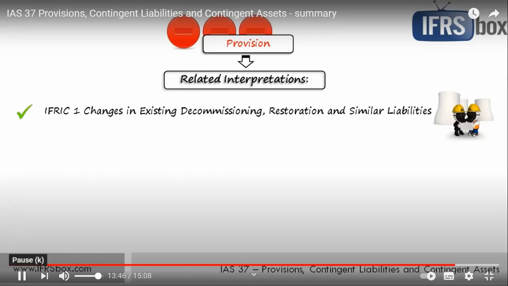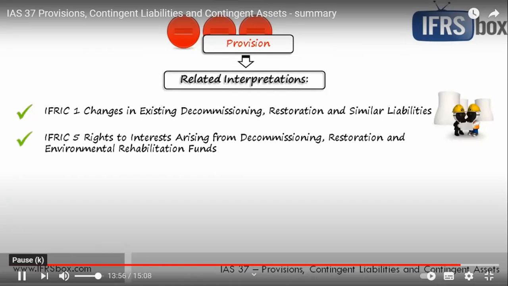Well, if you'd like to revise the full soft Excel example about this type of provisions, you're welcome to check our IFRS kit. IFRIC 5, rights to interests arising from decommissioning, restoration, and environmental rehabilitation funds, is closely related to the first IFRIC, number 1, and it applies when a company contributes to a fund for reimbursement of these expenses.